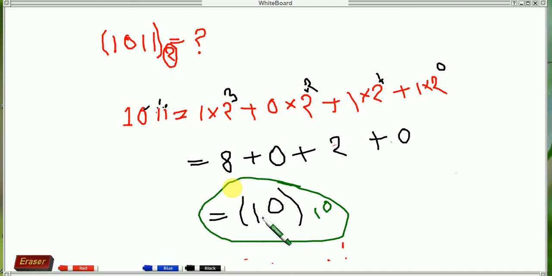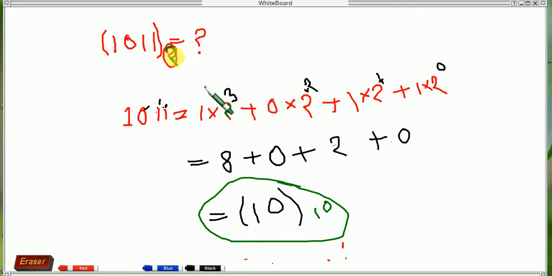Okay, and the same process applies to octal to decimal conversion. We already discussed: when I ask you binary to decimal number, the binary base is 2, so you should write 2 here.